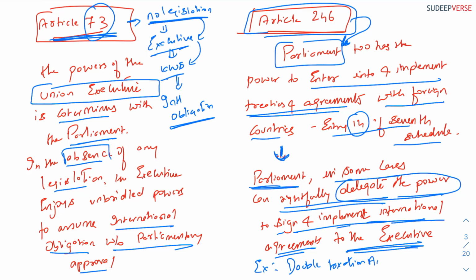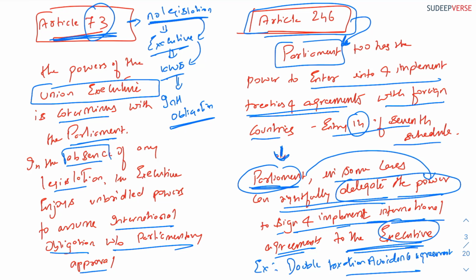taxation avoidance agreement. In the case of the double taxation avoidance agreement, the Parliament has rightfully delegated the powers to the executive to carry on with the international agreements. It need not ask the Parliament for approval every time. It can take its own decisions and make its own laws.